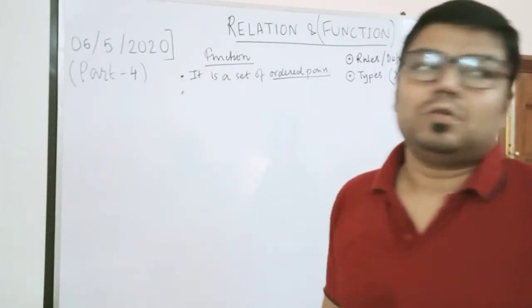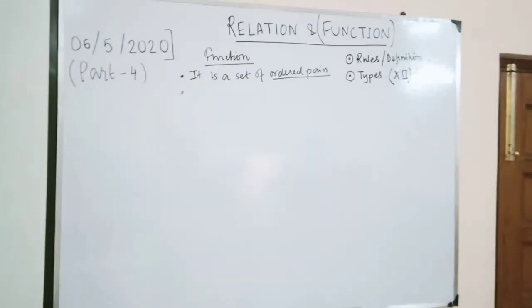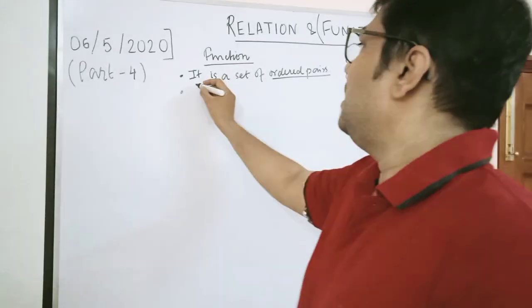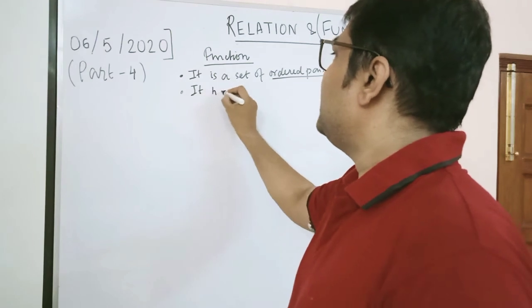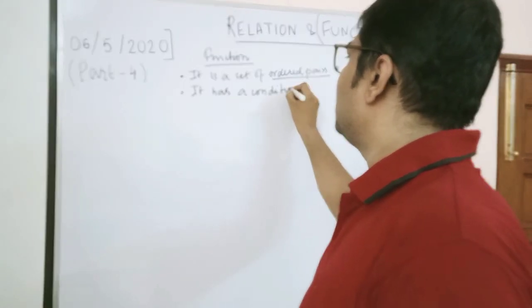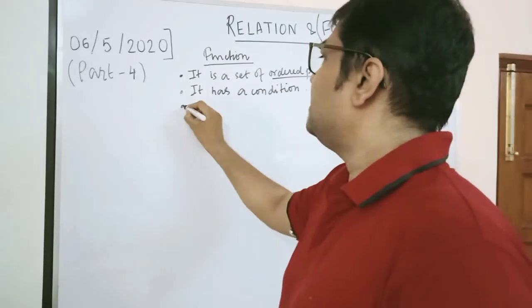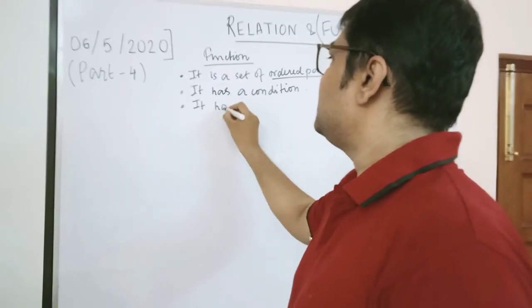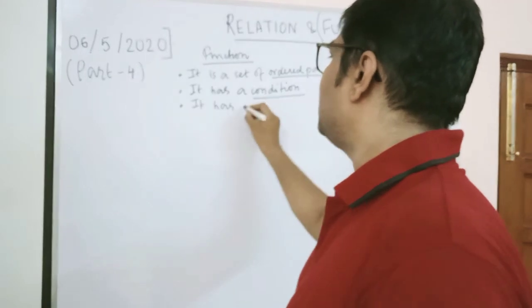In the second point of relation, we wrote that a relation has a condition, and the third point is that a relation has a source. Here also the same thing goes: a function has a condition, and it has a source.